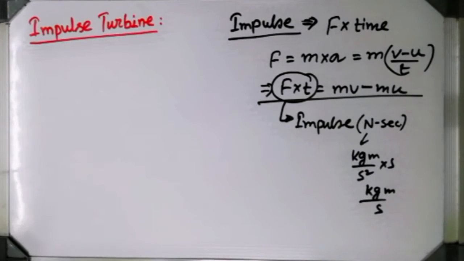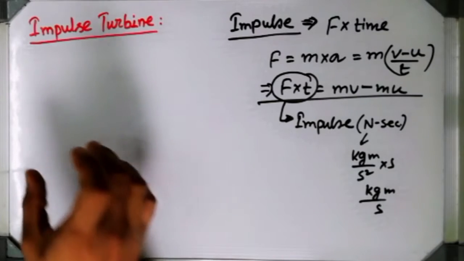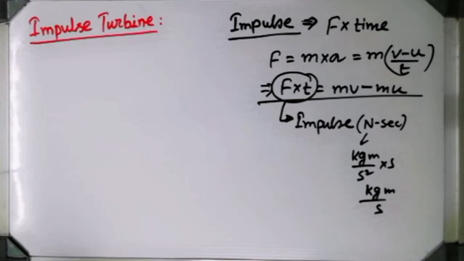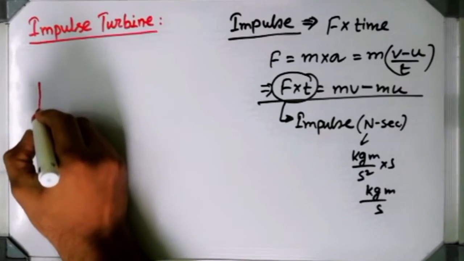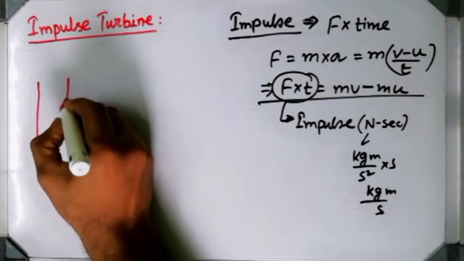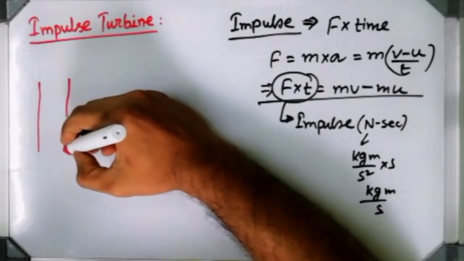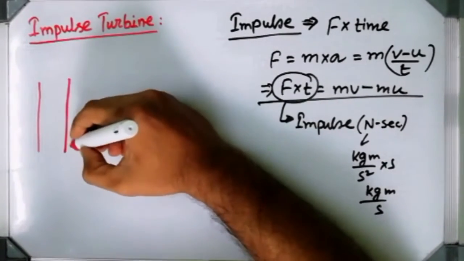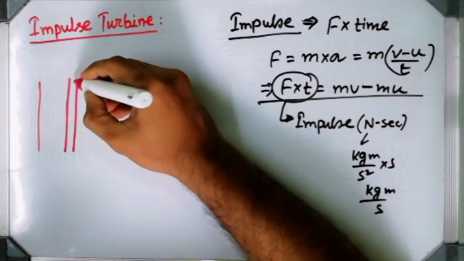So if I show you how the pressure and velocity are going to change inside the nozzle and blade, it can be shown like this. Suppose I am showing you one row of nozzle and one row of blade like this.